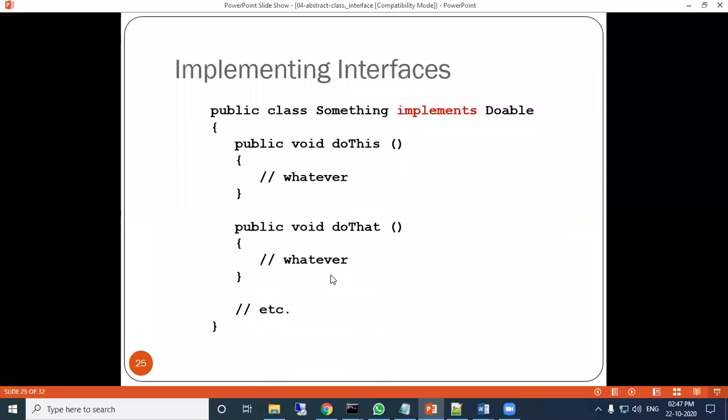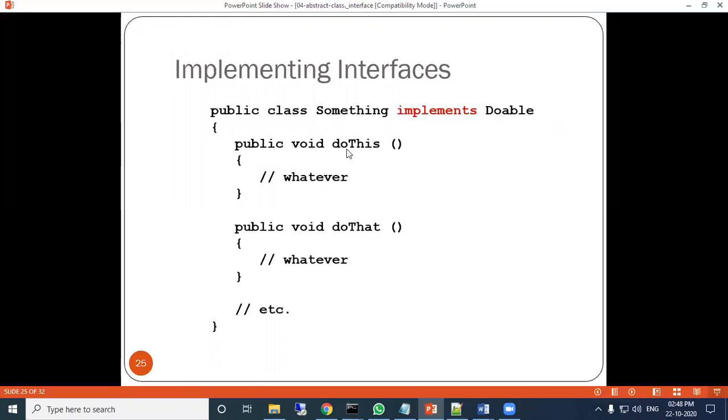So this is the syntax of implementing an interface. The syntax is: public class name implements Double. So something is the inheriting class, and it is inheriting from the Double interface.